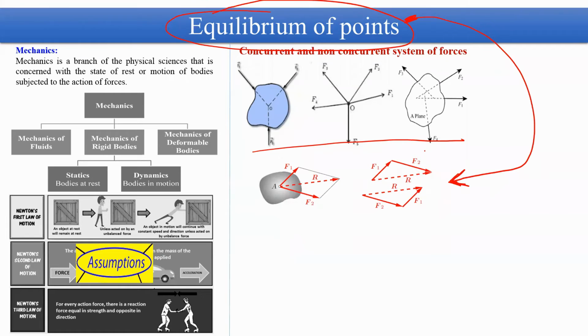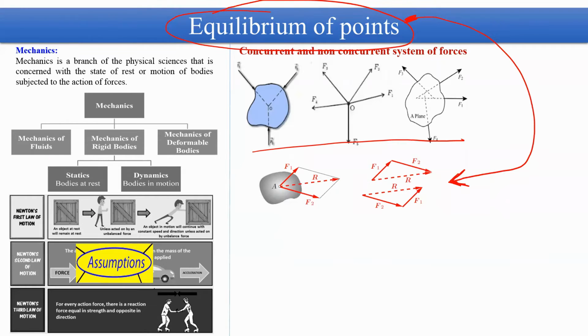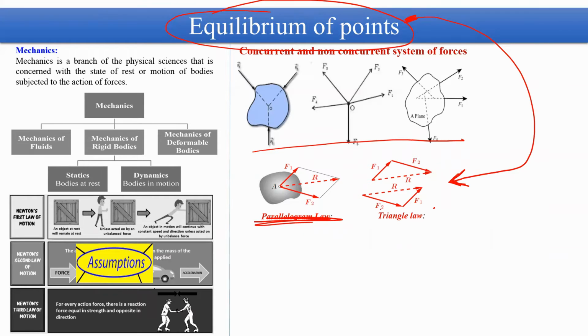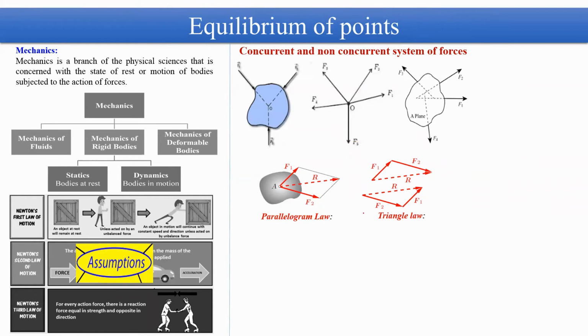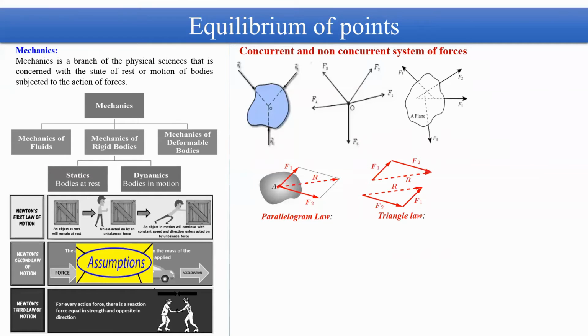So how do we determine the resultant of forces? You can apply these two laws. The first is the parallelogram law, and the second is the triangle law. The parallelogram law states that suppose there is a point, and at that point two forces are acting. Let's name the first force F1 and the second force F2.